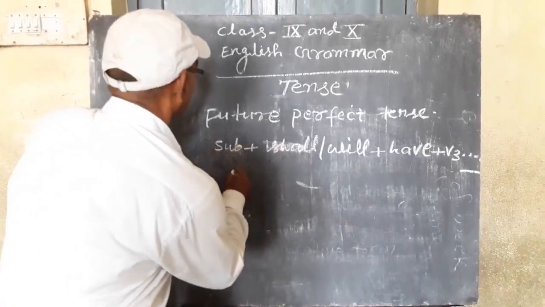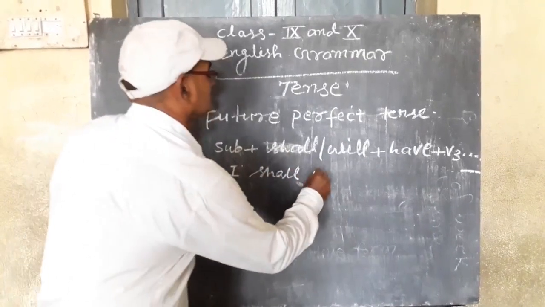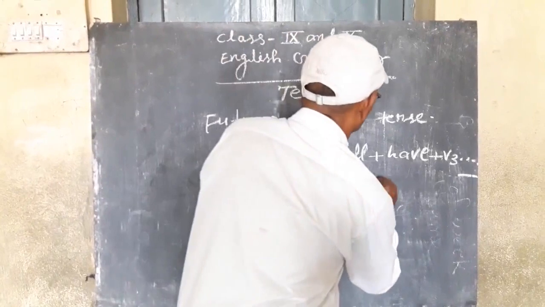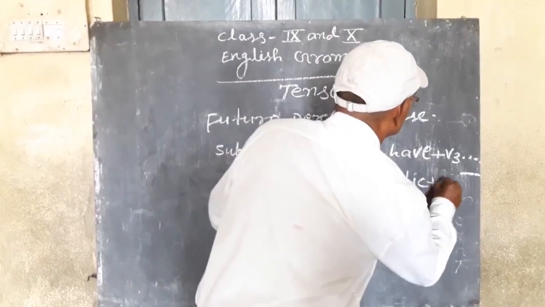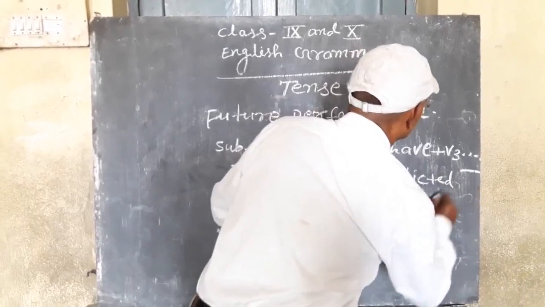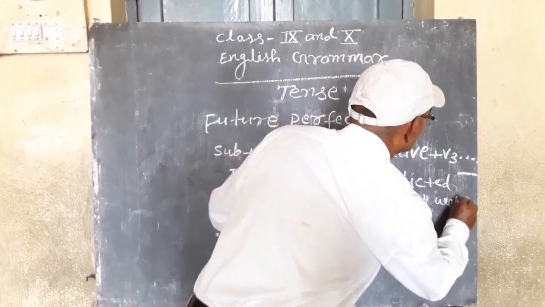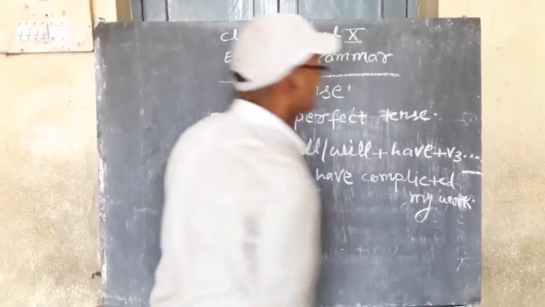For example, I shall have completed my work. I shall have completed my work.